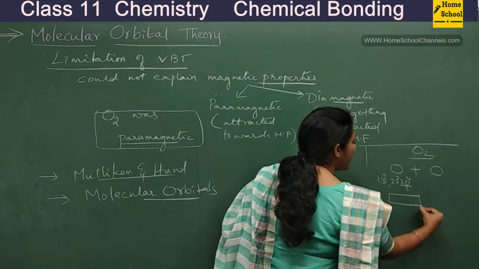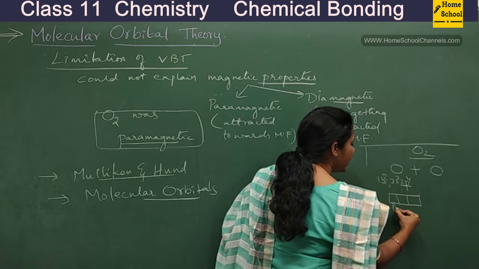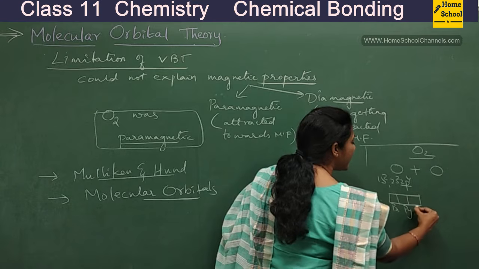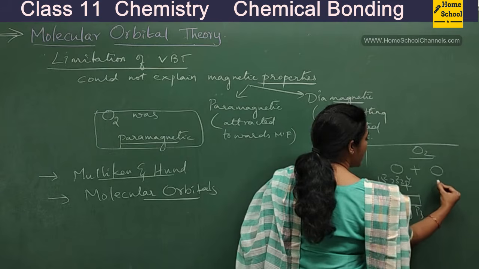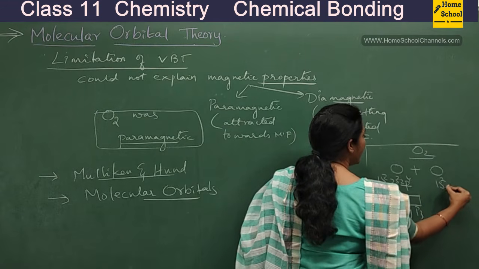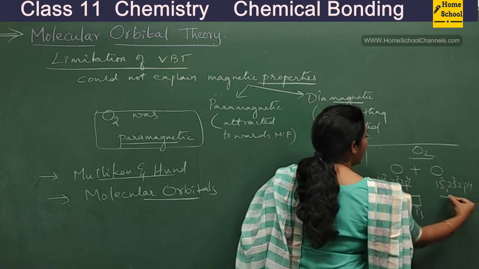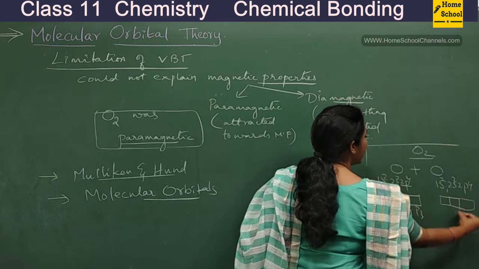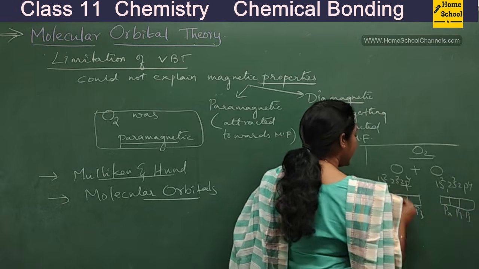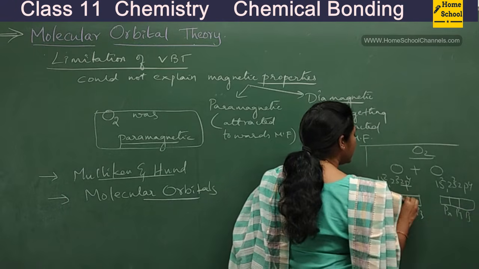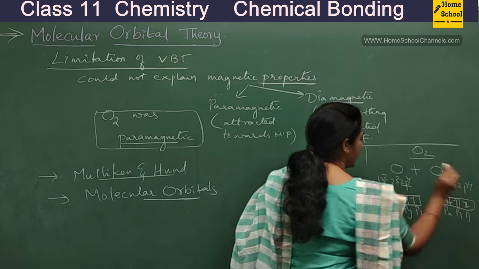Again, 2p orbitals are actually of three types, right? So this is 2px, this is 2py, and this is 2pz. Similarly, even in this oxygen atom, you have your last electron in a 2p orbital. Again, even here there are three 2p orbitals, px, py, and pz. Say 1, 2, 3, 4.